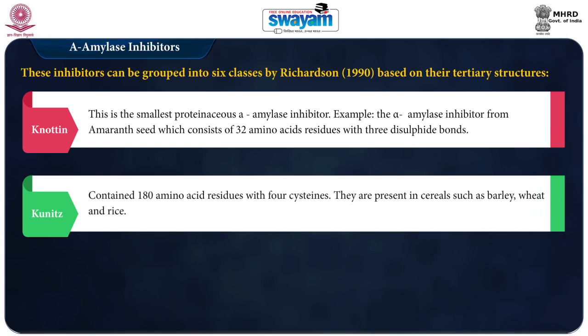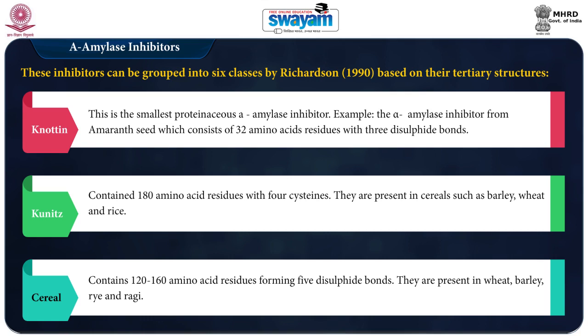The second is Kunitz like alpha amylase inhibitor. This contains 180 amino acid residues with 4 cysteines. They are present in cereals such as barley, wheat and rice. Third type is cereal type alpha amylase inhibitors. These contain around 120 to 160 amino acid residues and they have 5 disulfide bonds in the structure. They are present in wheat, barley, rye and ragi. Ragi is the Indian finger millet. These inhibitors are bifunctional. That means they inhibit mammalian, insect and bacterial alpha amylases.